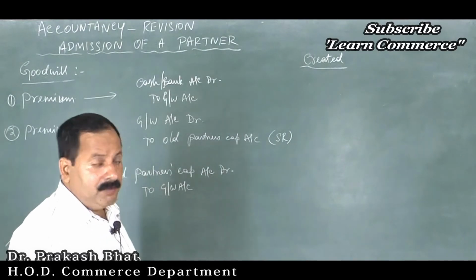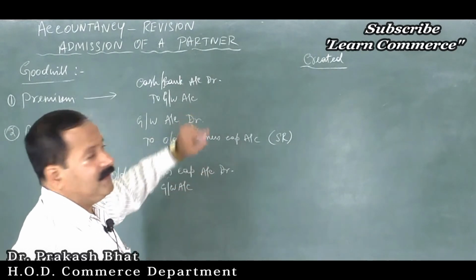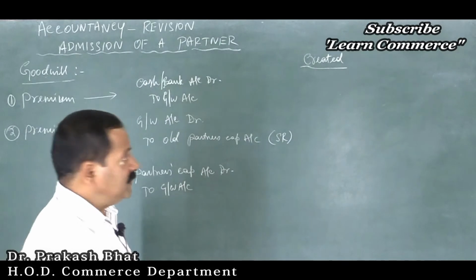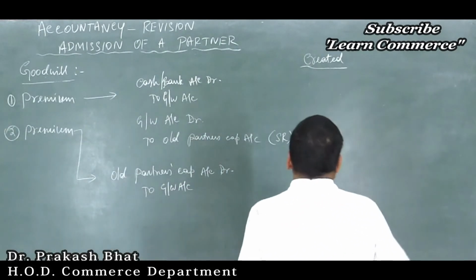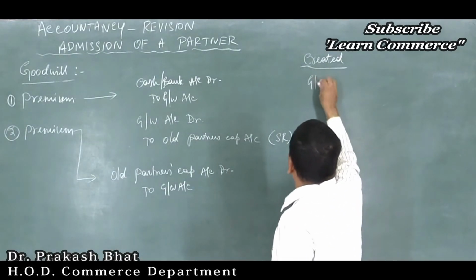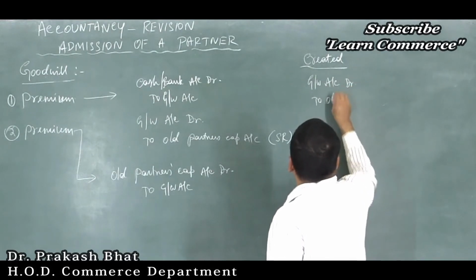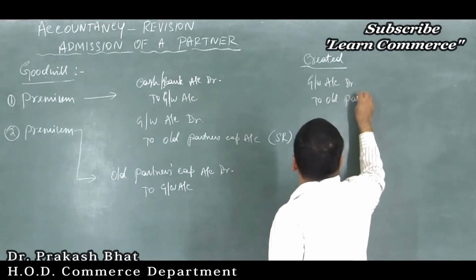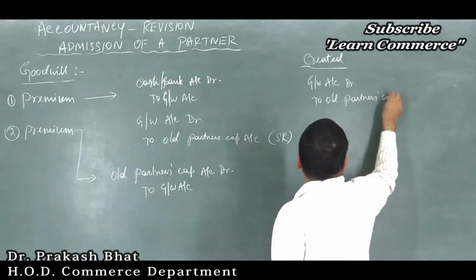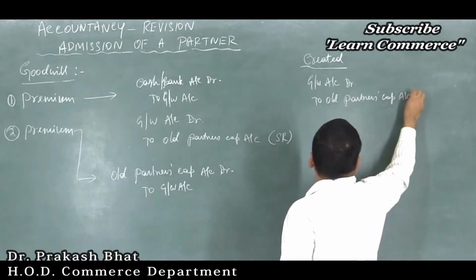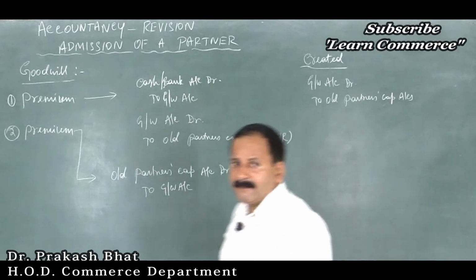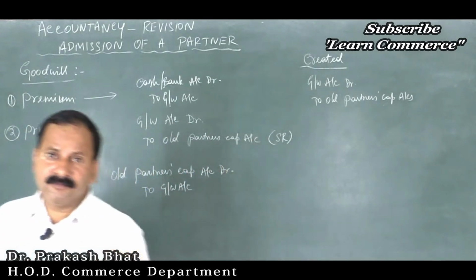So, you have to create goodwill in the books of the firm. Very simple. The journal entry is goodwill account debit to old partners' capital accounts. That's all, only one entry will come.